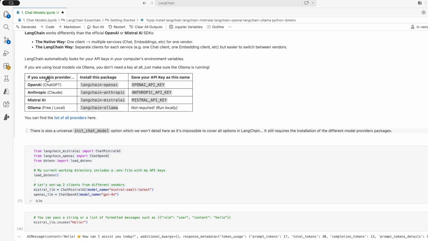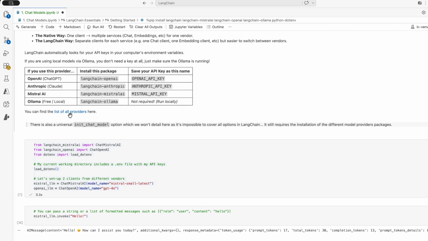I've created in this table a summary of the main ones that you can use for a chat application. For example, if you want to use OpenAI, you need to install this package, langchain-openai, and to save your API key in this environment variable. If you use these standard naming conventions, you will not need to load your environment variable in your project manually. LangChain will automatically look for this name and load it in your application. So it has some benefits to follow this naming convention. And here there is a link where you can find all the providers.